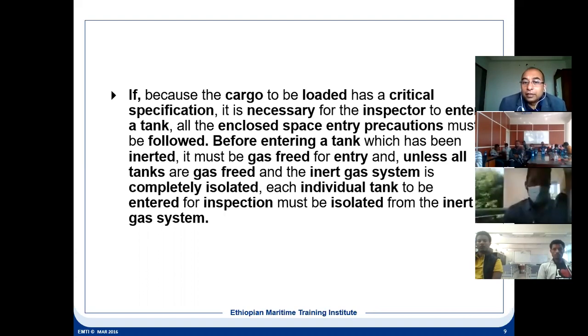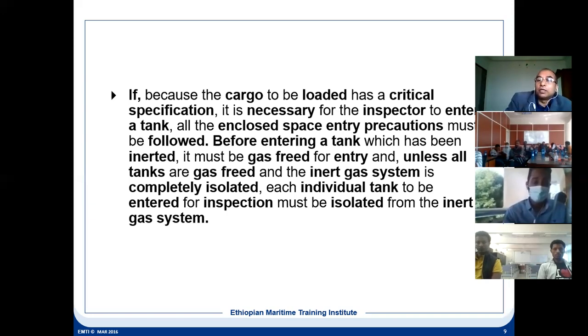When gas freeing is done, the inert system has to be isolated completely. Whenever he is entering into the tank, gas freeing is done and the inert system is isolated. Means the inspection tank must be isolated from the inert gas system. That is, the tank which he is inspecting.